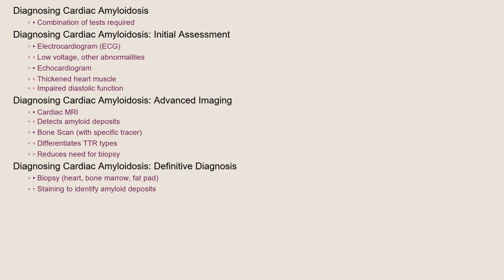A bone scan using a specific radioactive tracer can differentiate between wild-type and hereditary TTR amyloidosis, reducing the need for invasive biopsies. Definitive diagnosis usually requires a biopsy, either from the heart or another affected organ, such as the bone marrow or fat pad. The biopsy sample is then stained to identify amyloid deposits.